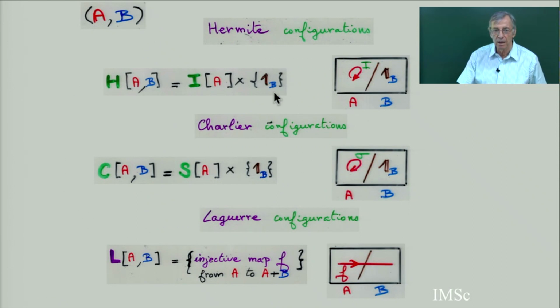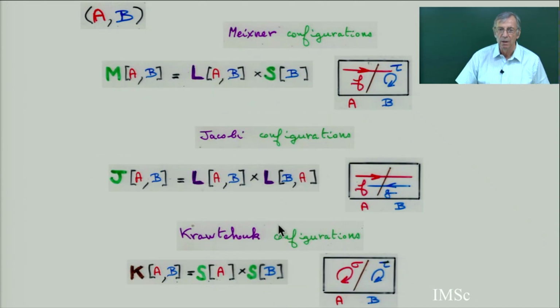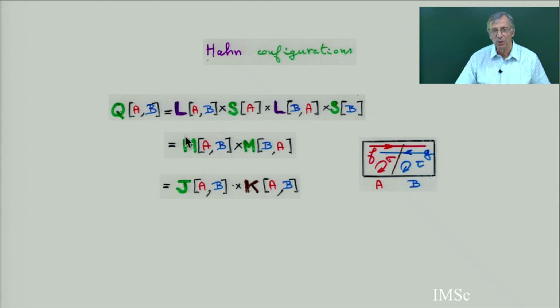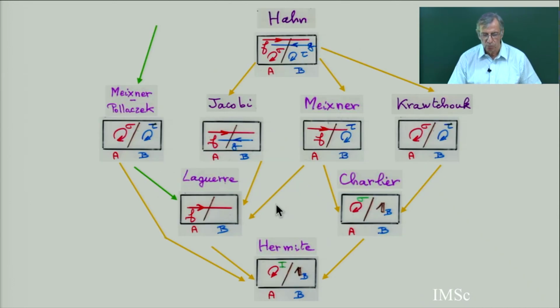So we have done the Hermite, Charlier, I just summarized what we have done in this chapter, and Laguerre configuration. We have done Meixner, Jacobi, and Krachtchouk. And the Hahn configuration, the most complicated of all, which is very natural, can be a quadruplet of all this, or a pair of 2 Meixner, or a pair of Jacobi and a Krachtchouk configuration.